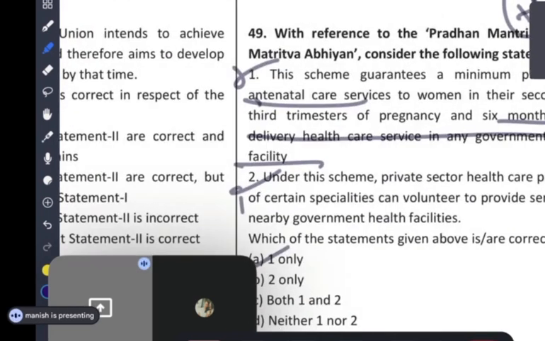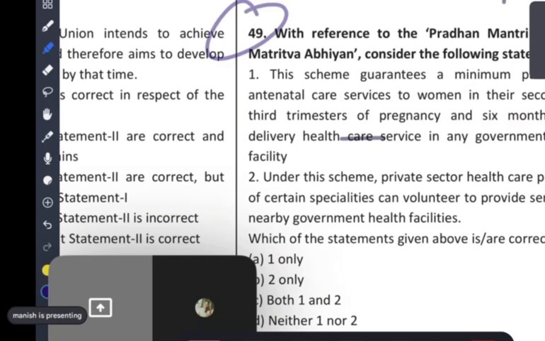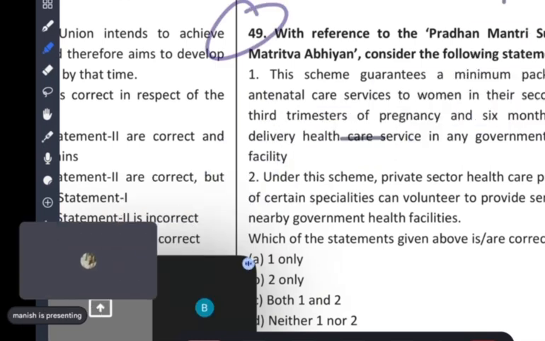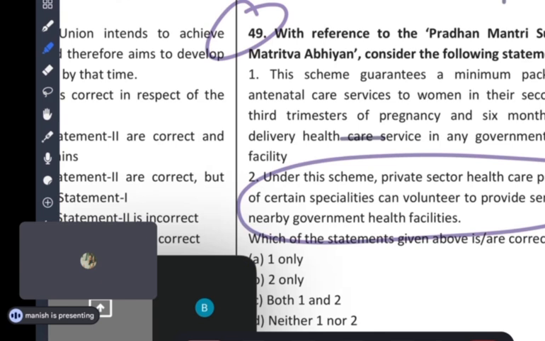Now see this question, guys. When I was discussing in the park, we discussed this question. Read this question. With reference to the Pradhan Mantri Surakshit Matritva Abhiyan, consider the following. The scheme guarantees a minimum package of antenatal care services to women in their second and third trimesters of pregnancy and 6 months post-delivery healthcare services in the government health facility. Under this scheme, private sector healthcare providers of certain specialties can volunteer to provide service at a nearby government health facility. The second one is correct, because the private sector can participate voluntarily, not mandatory.